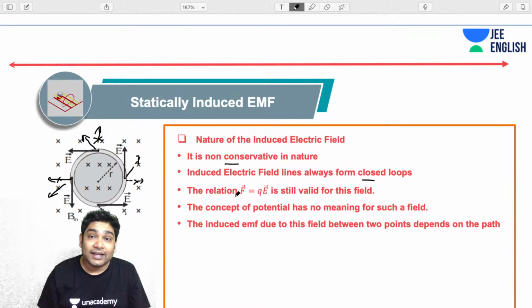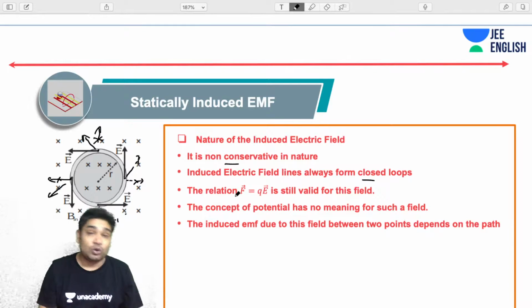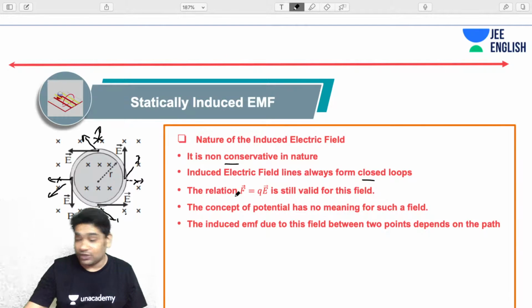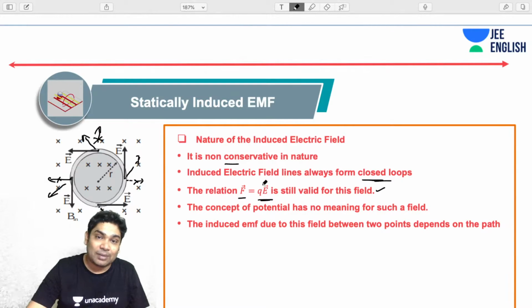Okay, in case of charges, you find electric fields which extend up to infinity and they never form closed loops. This is quite opposite of that. So you need to remember this, right? They form closed loops, very strange nature. Now the relation F equals QE is still valid for this field also because they are electric fields, so they will still apply a force like this.